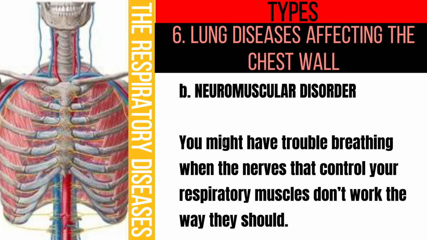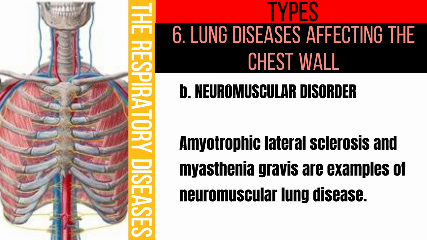Neuromuscular disorders. You might have trouble breathing when the nerves that control your respiratory muscles don't work the way they should. Amyotrophic lateral sclerosis and myasthenia gravis are examples of neuromuscular lung disease.